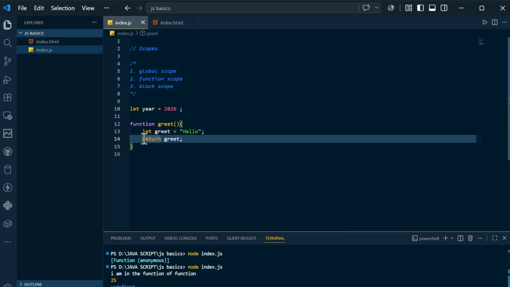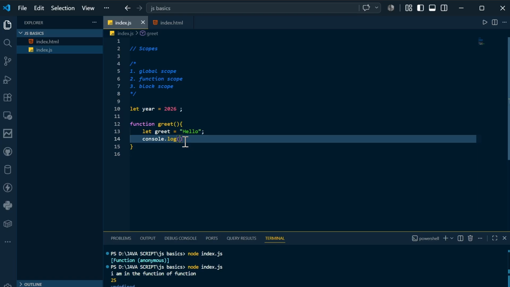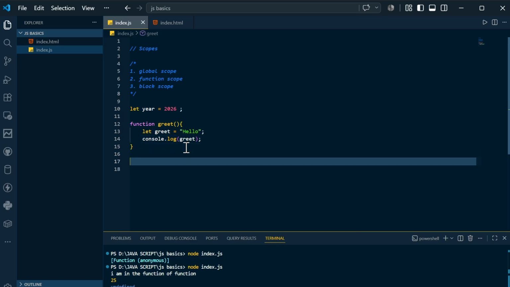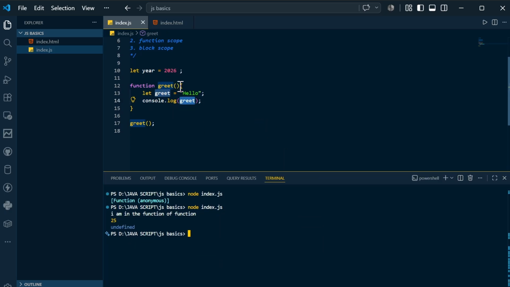So you can return that greet, no problem. Let's say if you want to print the greet, you can do that. If you call the greet function, here you are calling the greet function, and after calling it, you have a greet variable, so you are printing that. There is not much issue in that. So this is known as function scope. From here to here, you can access the greet variable.